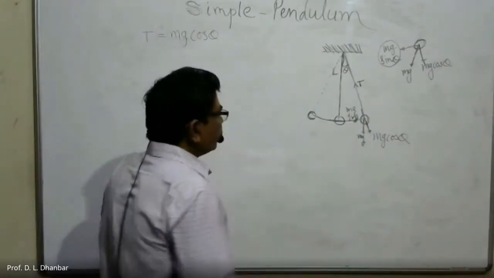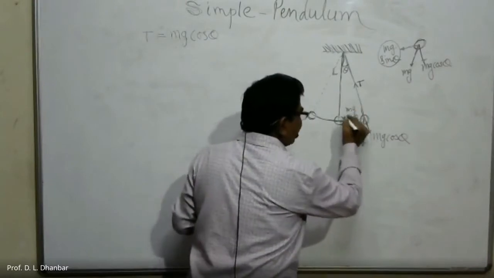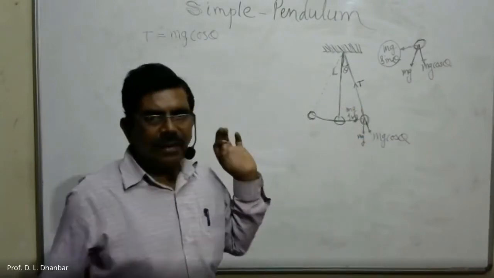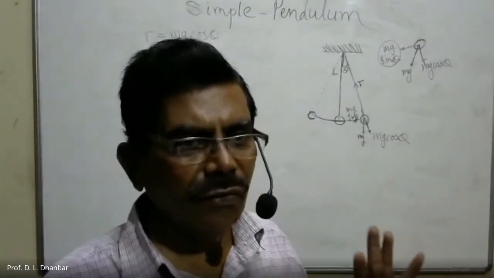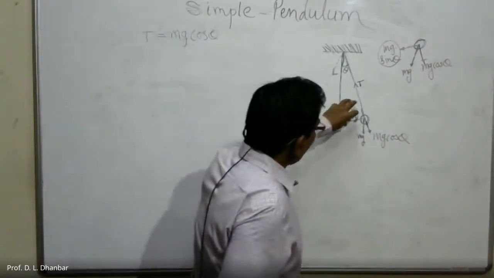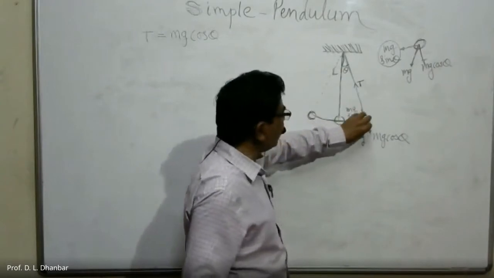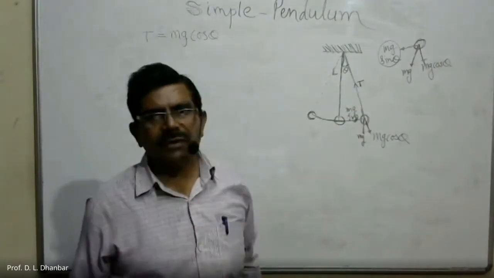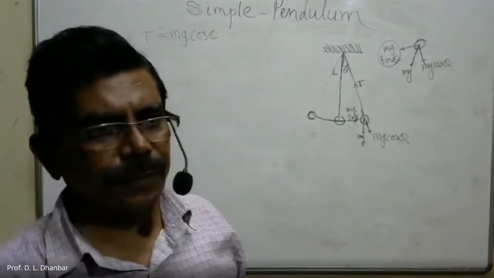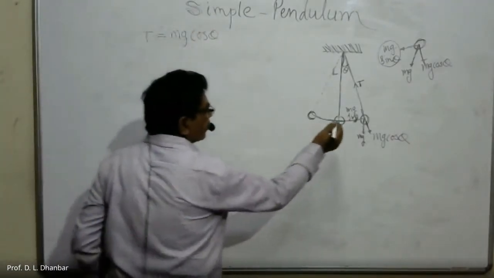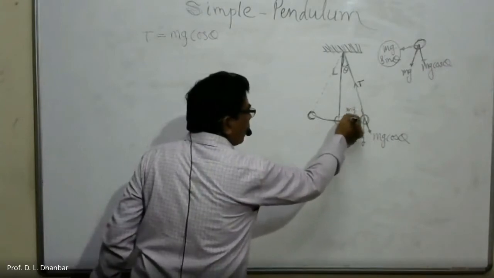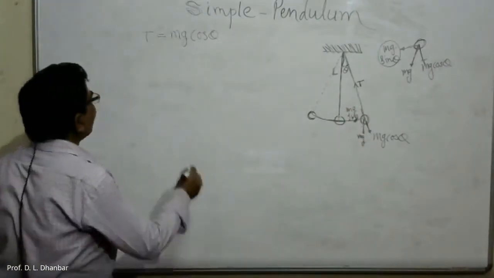So this plays the role of a restoring force, and this force will try to bring the bob towards its equilibrium position. The necessary restoring force is provided by this component mg sin theta.